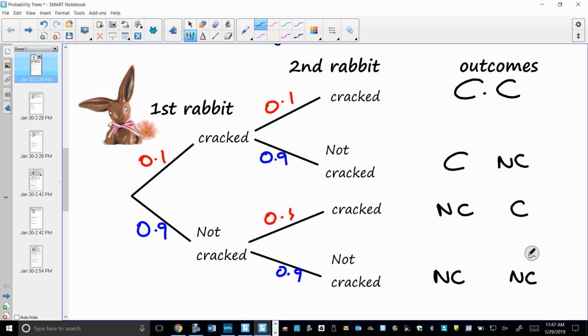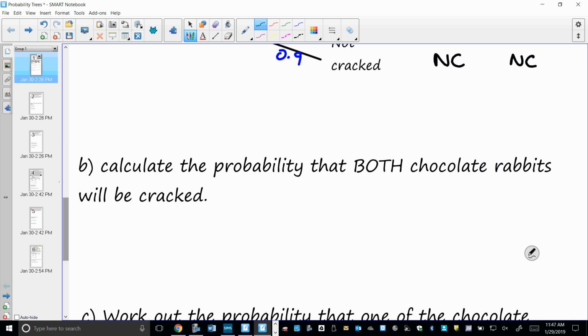What do we do with our probabilities? You multiply them, yes? So if you've got a cracked and a cracked rabbit, you will be calculating 0.1 multiplied by 0.1. So cracked and cracked indicates multiplication. So we would have 0.01.